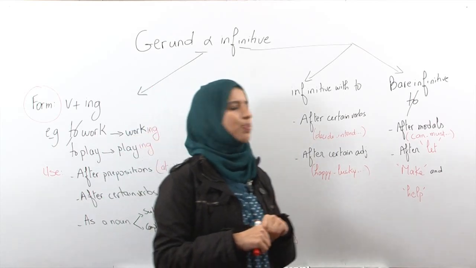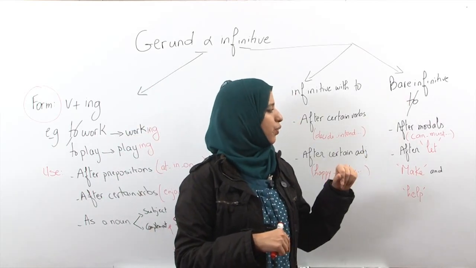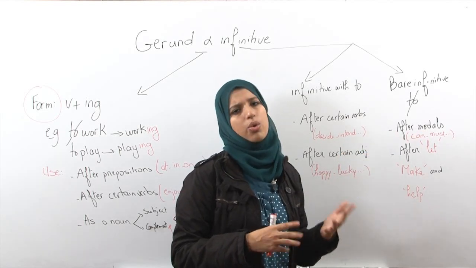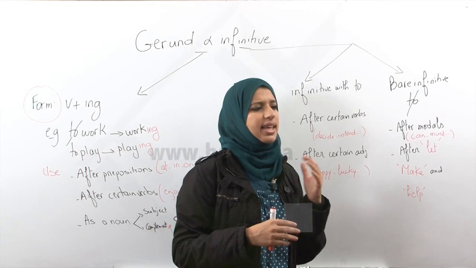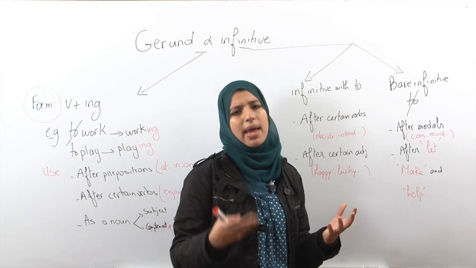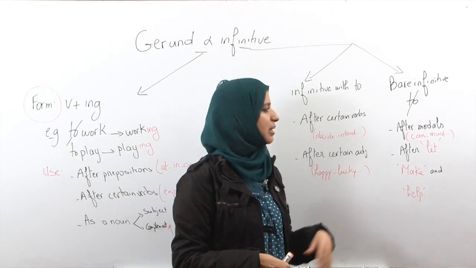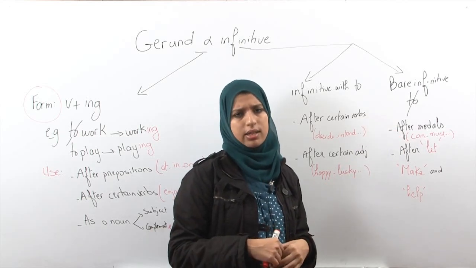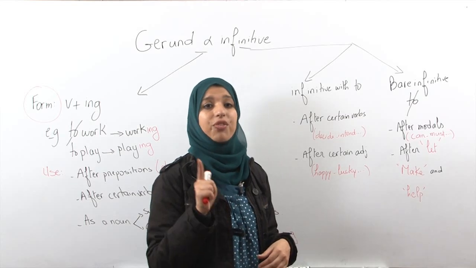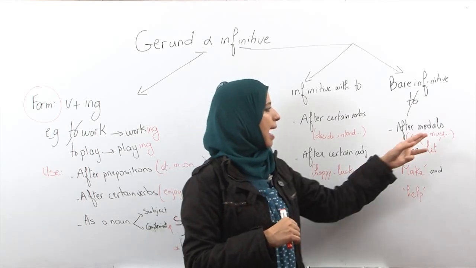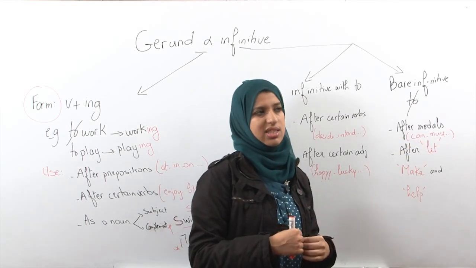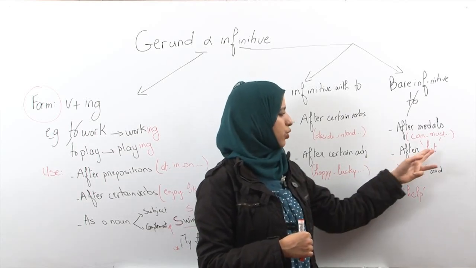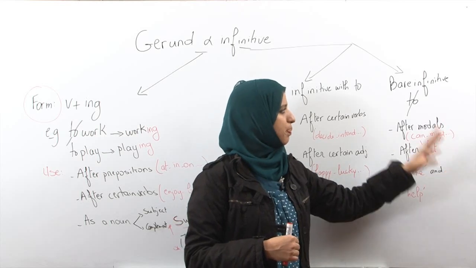Then, let's go to bare infinitive. Bare infinitive comes in two cases, okay? It comes after modals. You know the modals, all right? The modals are can, could, must, may, should. You know them, I know that. So, I can fly or I can to fly? Yes, of course, it's I can fly without to. I must do my homework. It's not I must to do my homework.